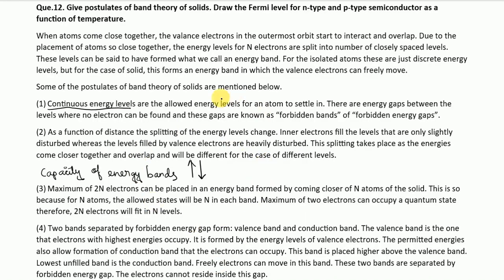So let's quickly recap. In a solid, atoms are packed close together, causing the energy levels of the outer, which is the valence, electrons to split and form energy bands. These bands allow electrons to move around depending on the material. Energy bands have gaps called forbidden gaps where electrons cannot exist.